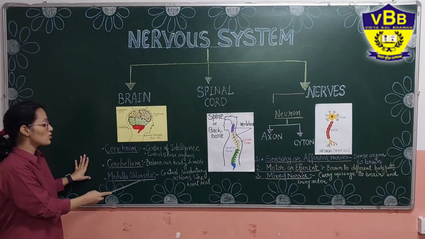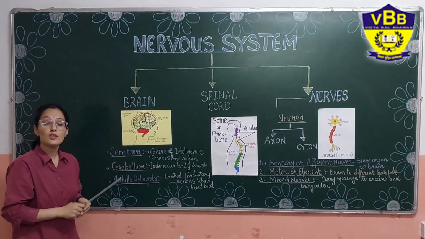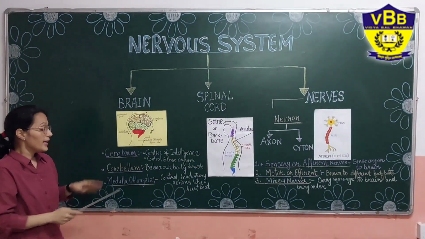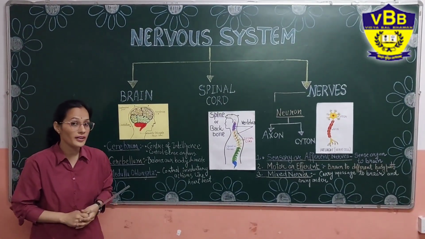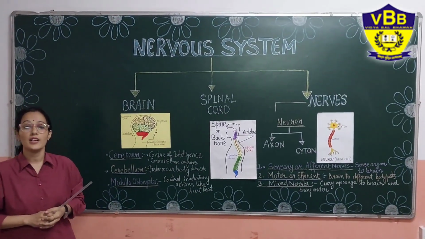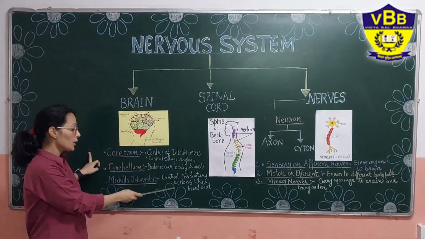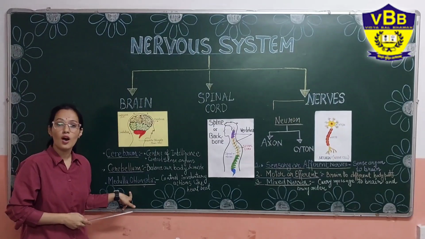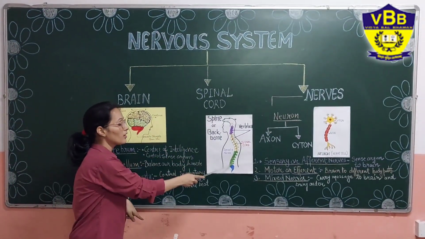And the next part is medulla oblongata. You can see this part, it is called medulla oblongata, or it is also known as the brain stem. What is its function? Its function is to control the involuntary actions of the body. As we have studied in our previous chapter, involuntary actions are those actions which are not under our control, like beating of the heart and the breathing process. All these are controlled by the medulla oblongata. The medulla oblongata is connected with our spinal cord.